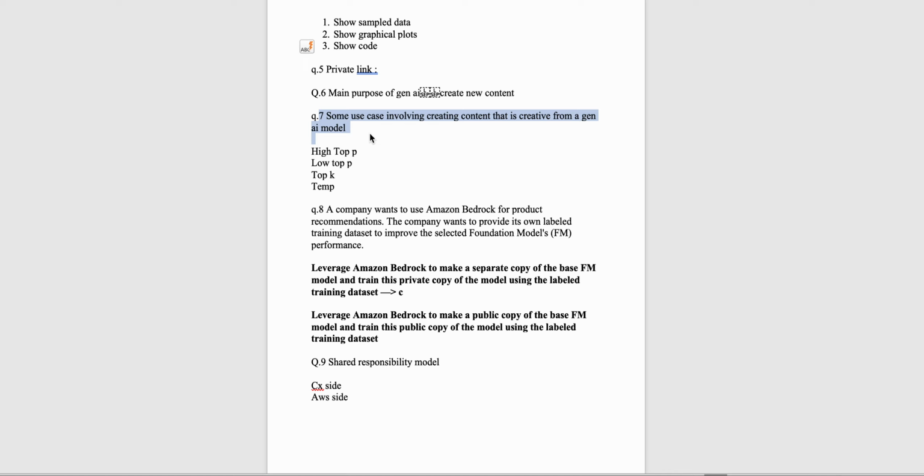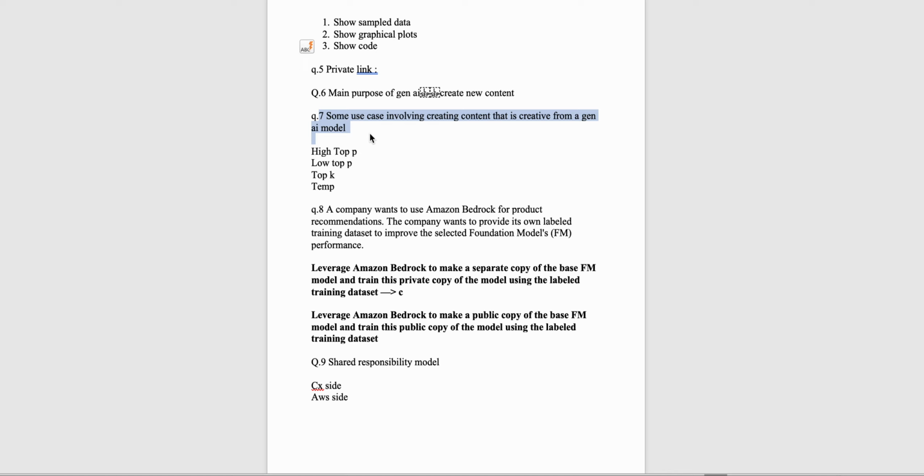Next question was that there was some use case given, and it mentioned that the model should create creative outputs or results. So what will you do? Will you increase the top P? Will you increase the top K? Will you increase the temperature?